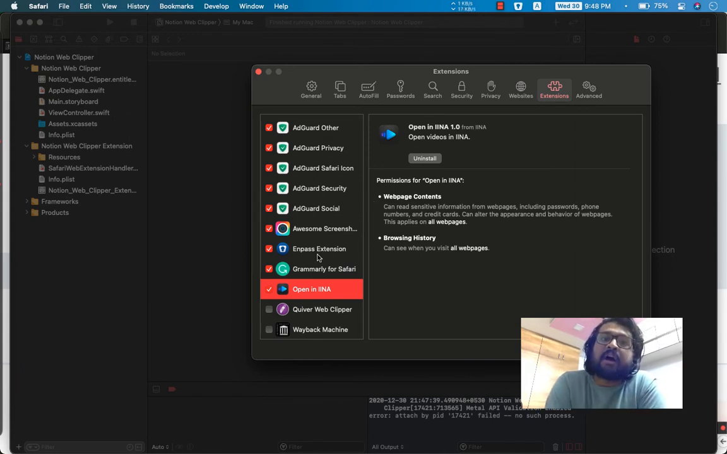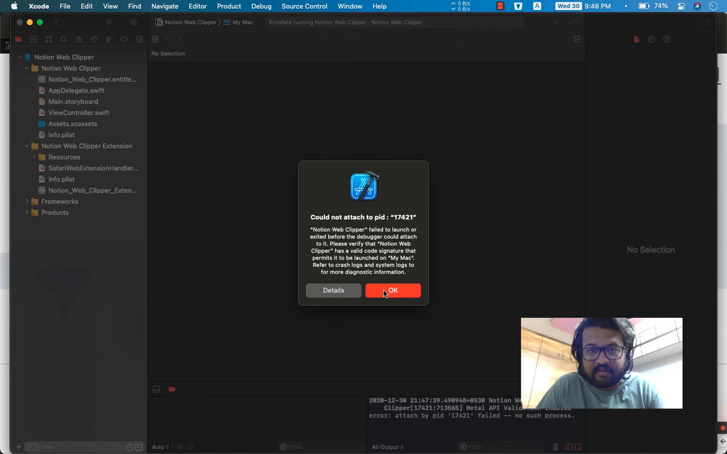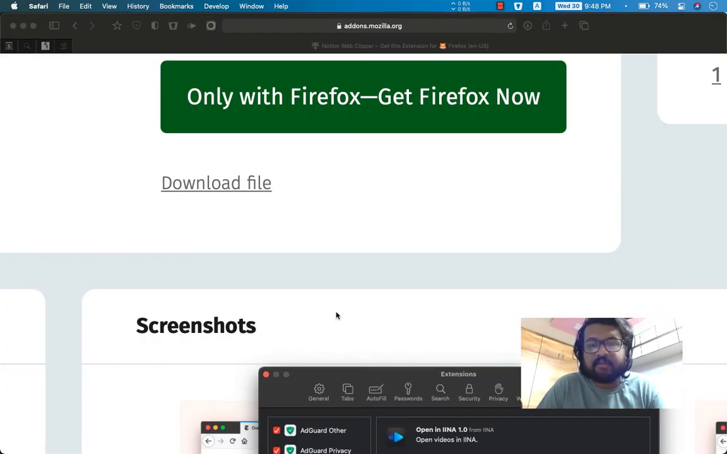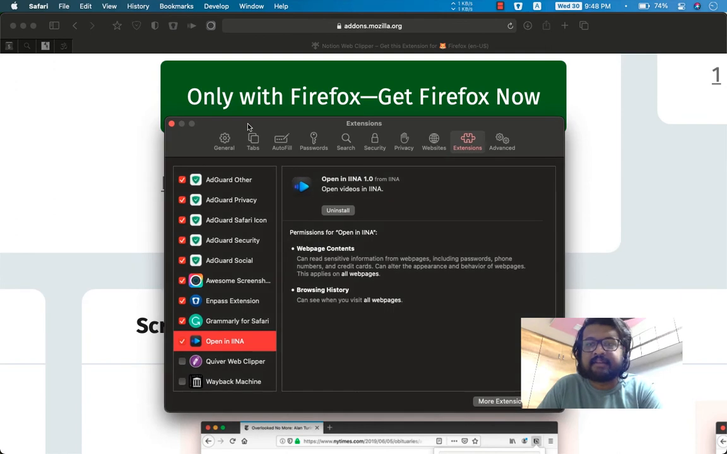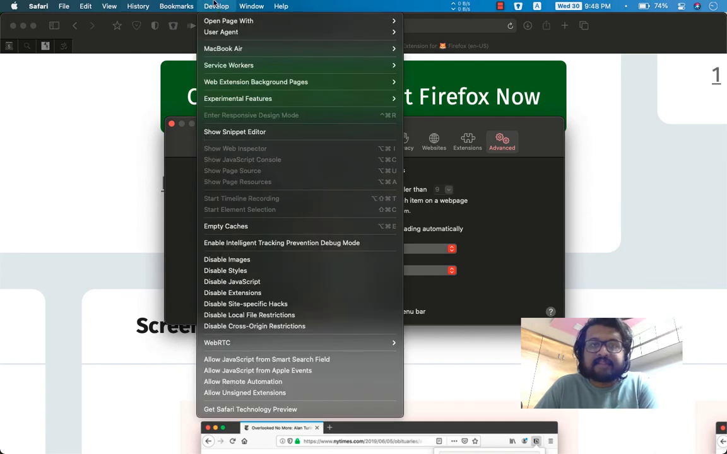Now the thing is that if you are not an Apple developer, as in you don't have the subscription of an Apple developer account, you won't have proper certificates to sign this extension. You won't have that certificate that says this extension is legit, but there is a way around it. So go to Advanced and check Show Develop menu in menu bar, and once it's there in the upper left corner, click on Allow Unsigned Extensions.